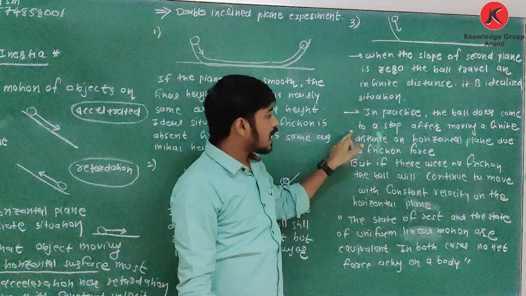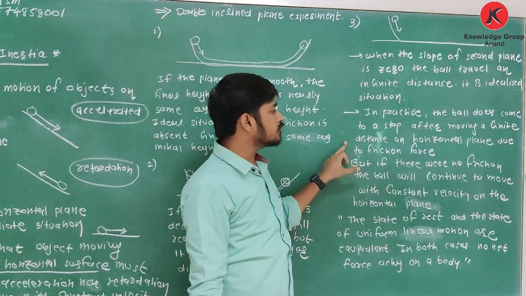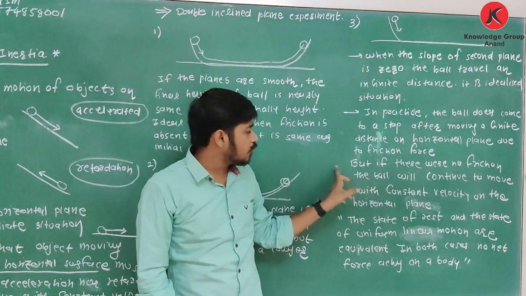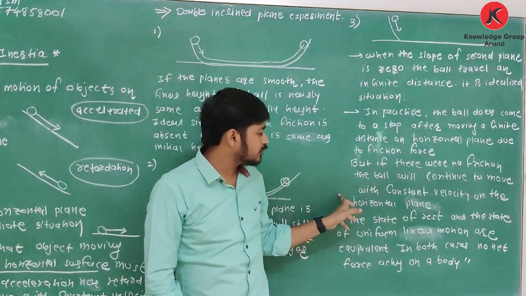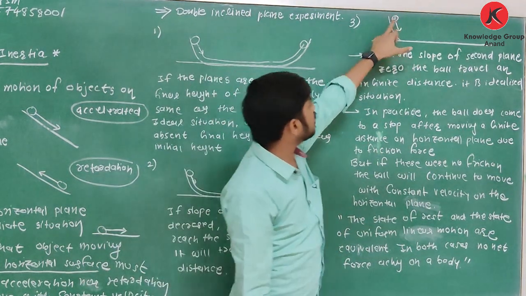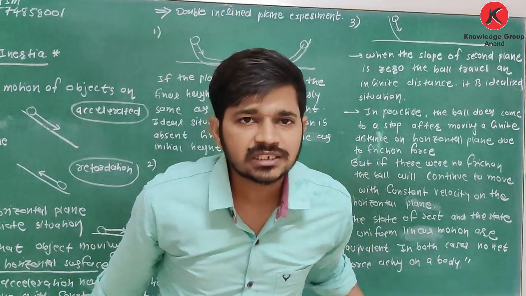So in practice, the ball does come to a stop after moving a finite distance on the horizontal plane due to friction force. But if there were no friction, the ball would continue to move with constant velocity on the horizontal plane. Means this ball is moving with uniform velocity when there are no external forces.